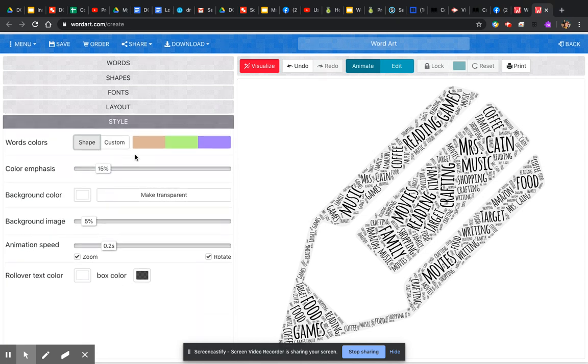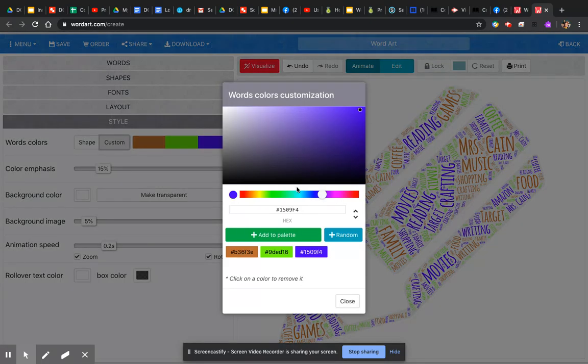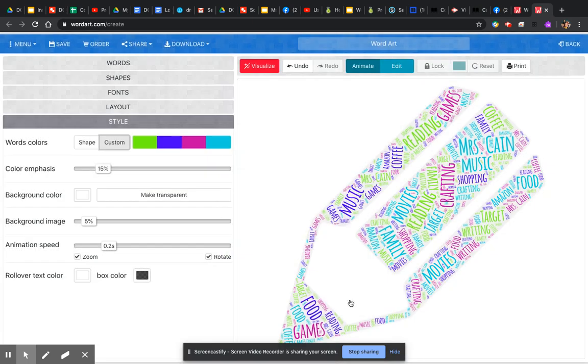And now you can do different colors. So I'm gonna click on custom, and as you can see, the different colors show up, and I don't really want those colors. So I'm gonna click on that, and we're gonna go with a pretty pink. And then get rid of that one. And maybe I'll go with a different blue and add it to my palette, and then click close. And as you can see, it kind of adjusted there.